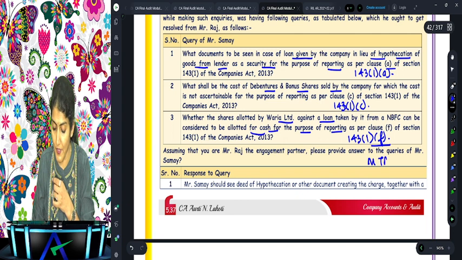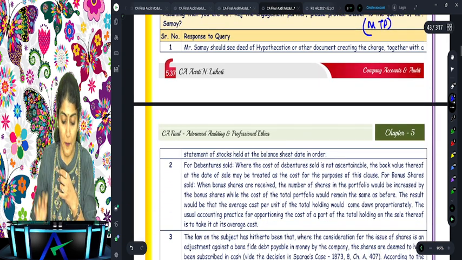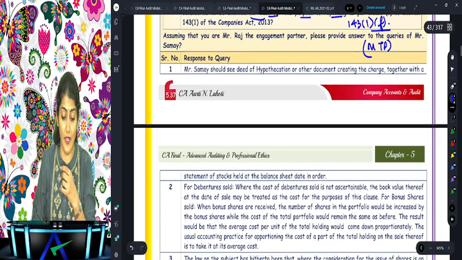So nothing is written in front of the question. That means it's an MTP question. Right, that means it's an MTP question.